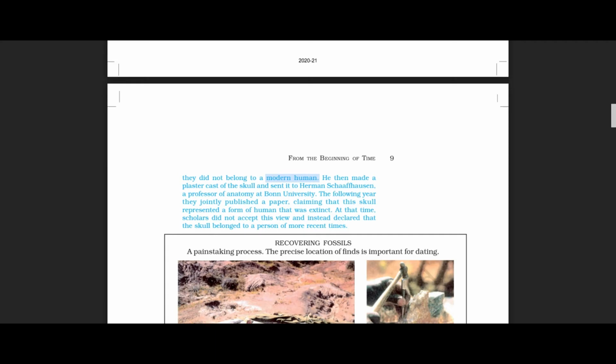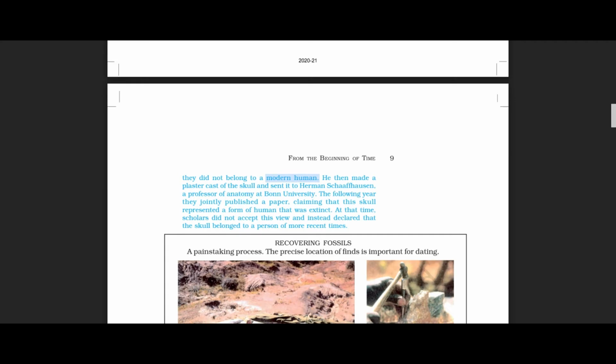a gorge near the German city of Dusseldorf. When they were quarrying for limestone, they found a skull and some skeletal fragments. These workmen handed over the skull and skeletal fragments to a local schoolmaster and natural historian named Karl Fahot. At that time itself, he realized that this does not belong to a modern human. He then made a plaster cast of the skull and sent it to Hermann Schaffhausen, who is a professor of anatomy at Bonn University.